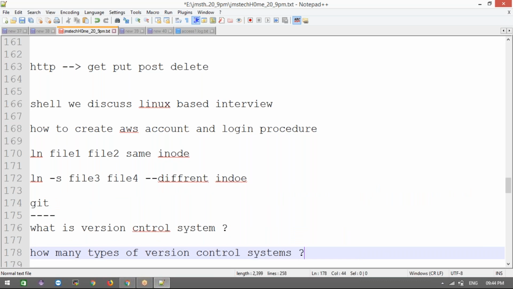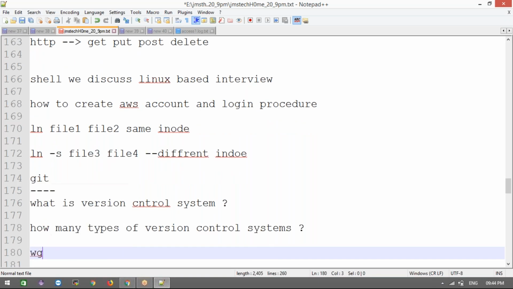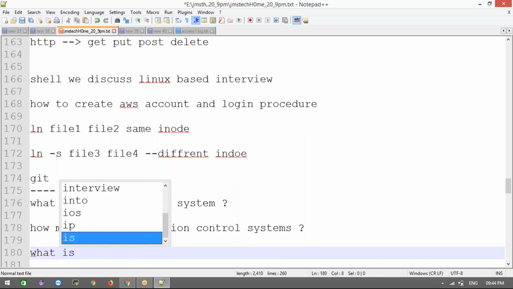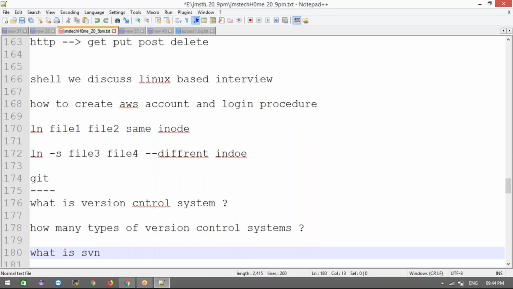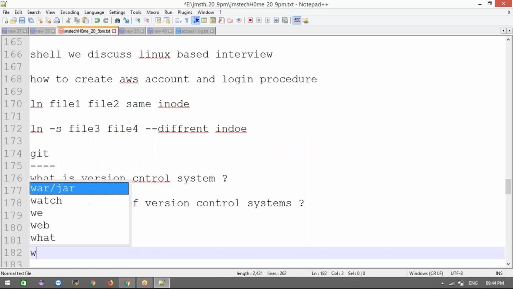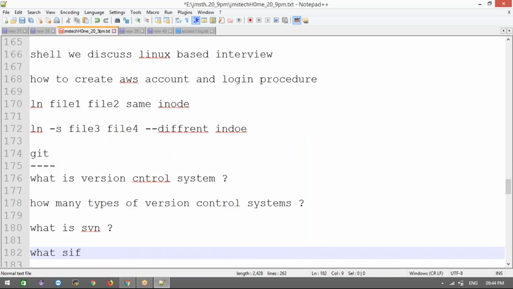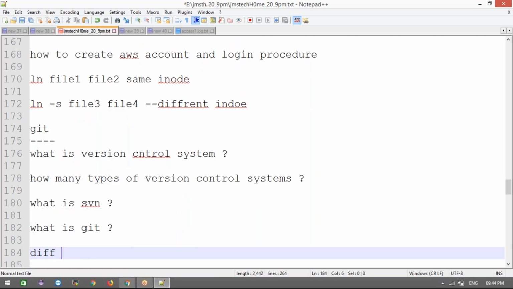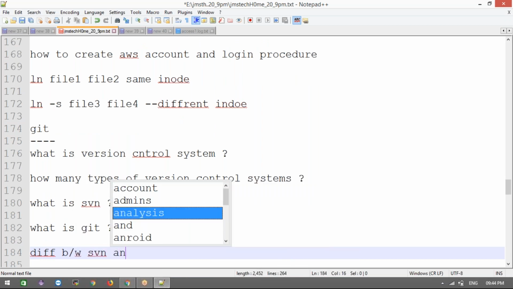What is Git? What is SVN? What is Git? Difference between SVN and Git is an important interview question as well.